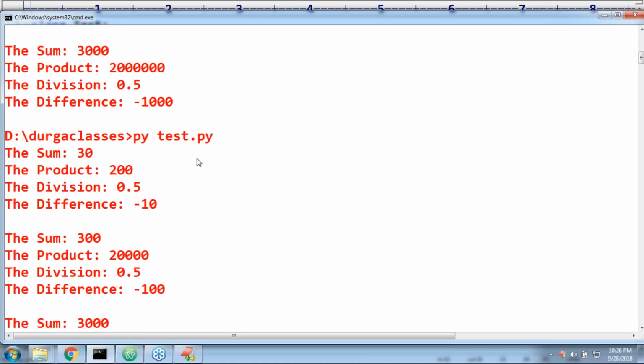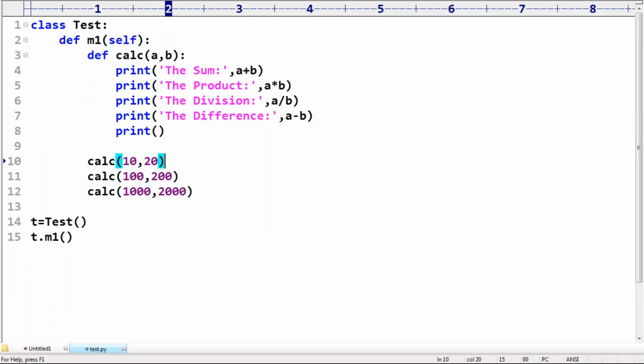Perfect. A chance to be asked in the interview: can I declare a method inside another method or not? Yes, possible, no problem at all. A method inside another method is possible. Such methods are called nested methods. What is the main advantage of the nested method concept? We can define method-specific, repeatedly required functionality.